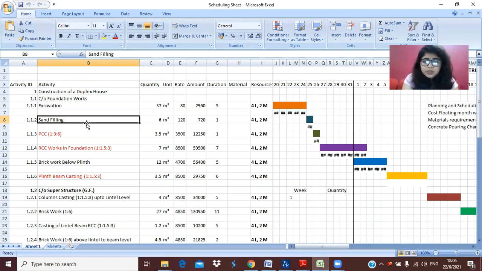You can also find laborers on online sites. Search for laborers for building construction in your nearby area, mention your area, and you will get the labor contact and the contractor's contact. Then you can contact them and start your construction.